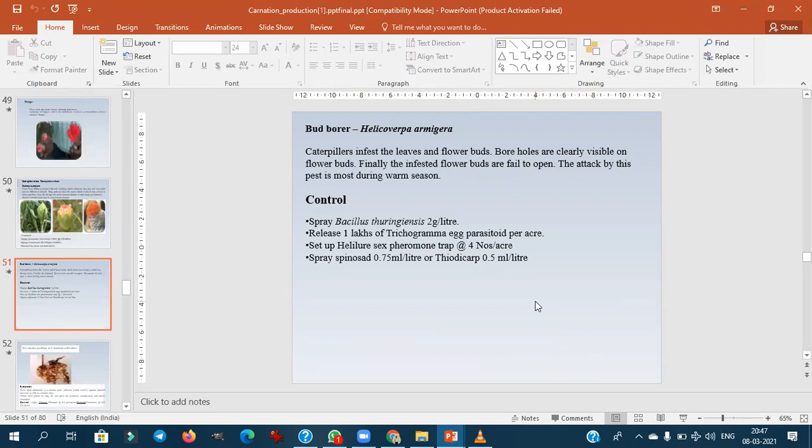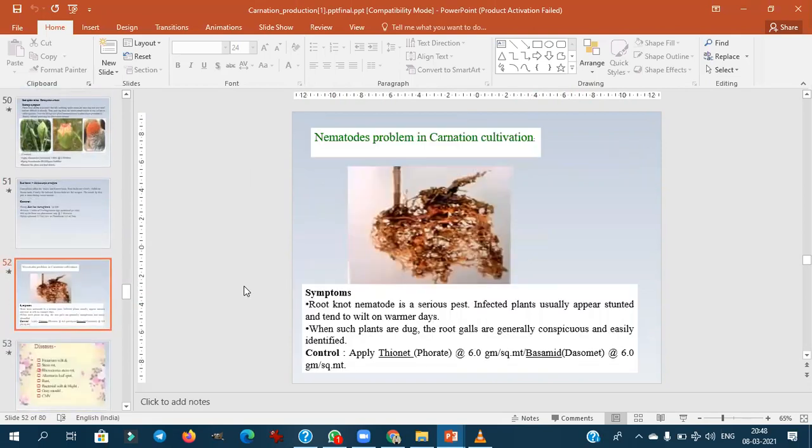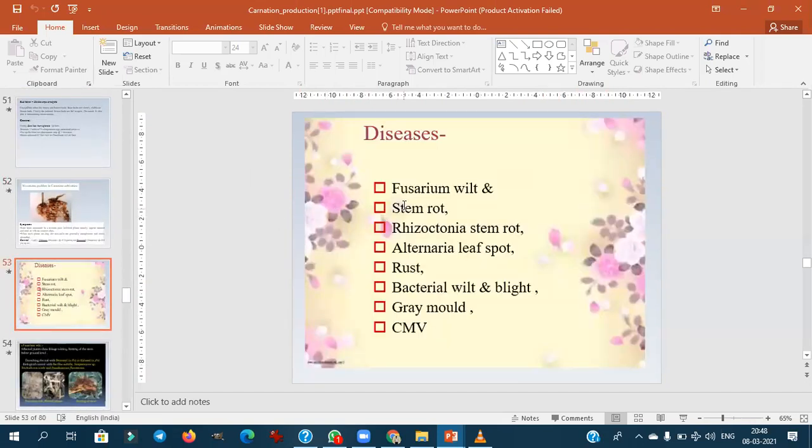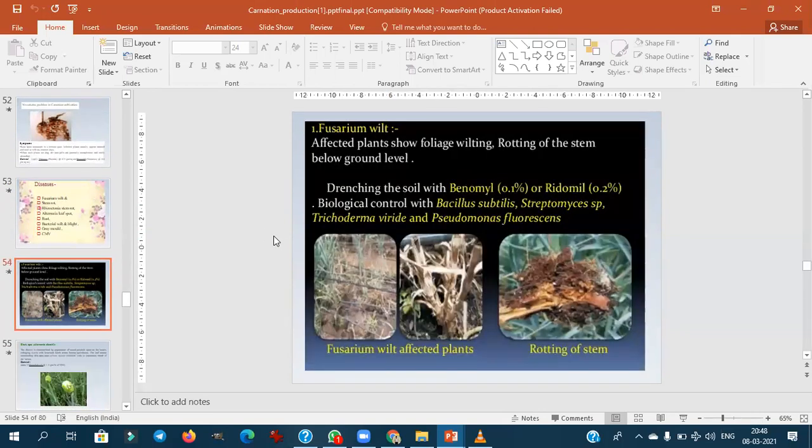Then bud borer is also very important. Helicoverpa will destroy the whole bud of the carnation. The nematode problem is also there, but not at that level. We can control it by soil sterilization using Basamid. The major diseases are Fusarium wilt, then Rhizoctonia stem rot, then Alternaria leaf spot, then rust, bacterial wilt, then grey mold also.